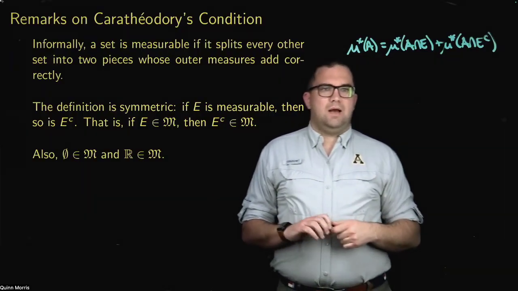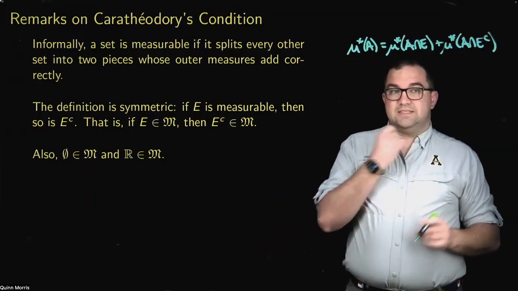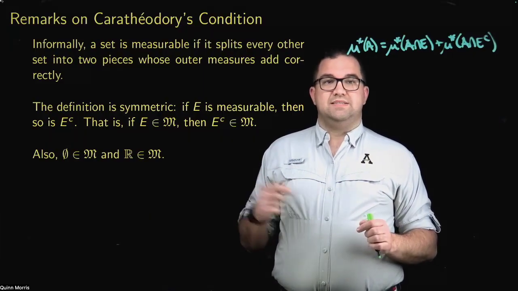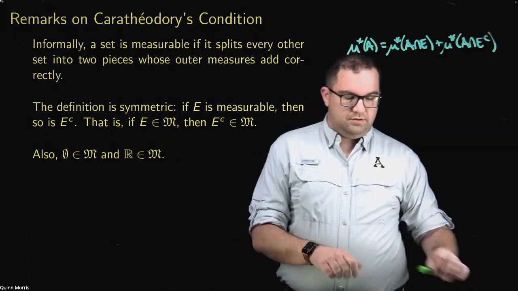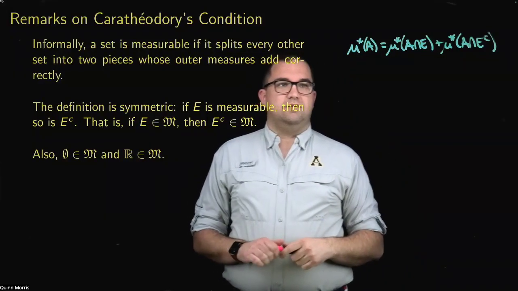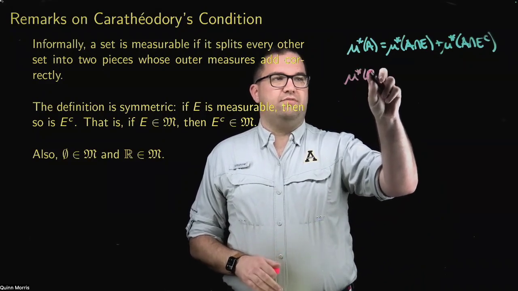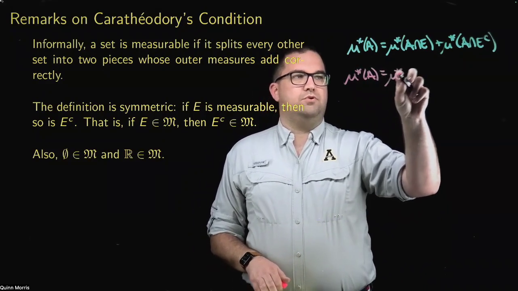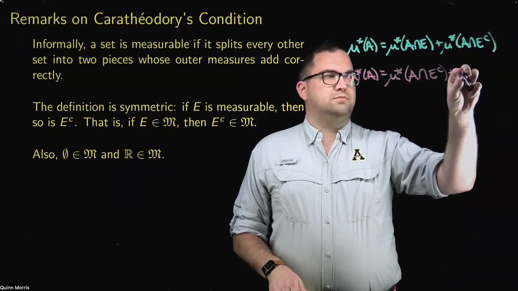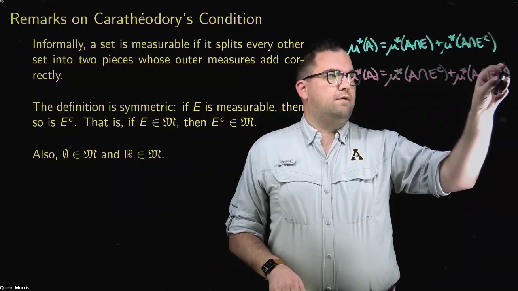Now, let's note a few things about this condition. The first is that it's symmetric. If E is measurable, then so is E complement. Why is that true? Imagine E is measurable, and I want to check this condition for E complement. I would want mu star of A to be equal to mu star of A intersect E complement plus mu star of A intersect E complement complement.